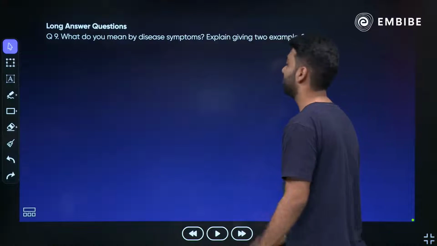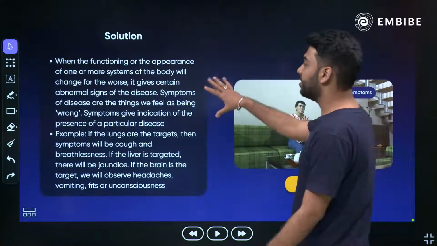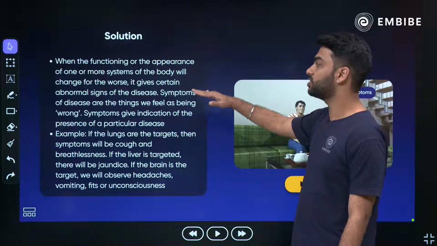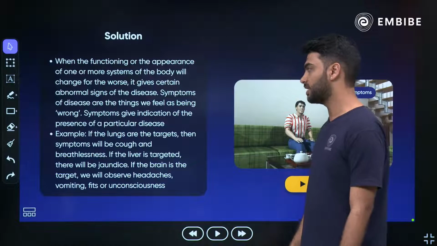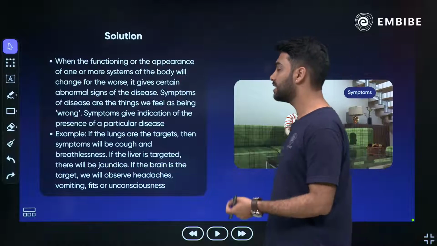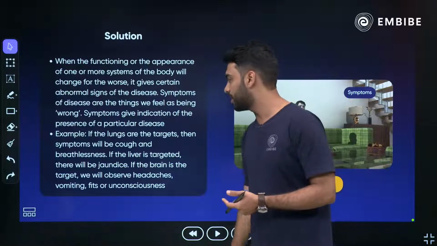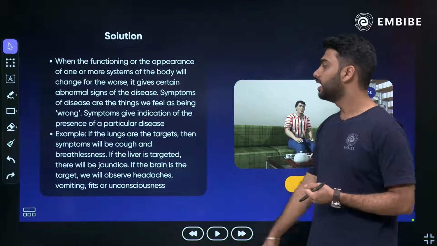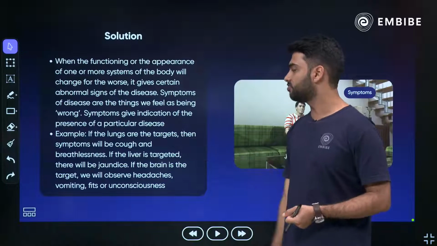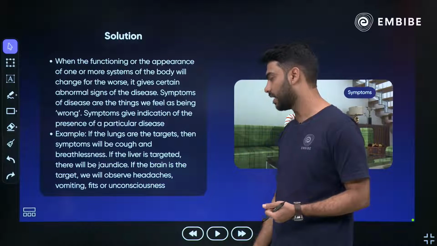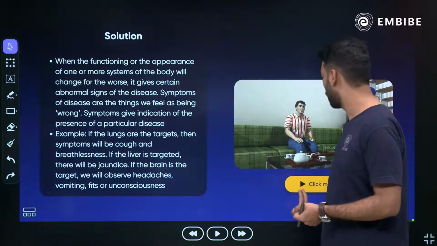Okay, let's see. When the functioning or the appearance of one or more systems of the body changes for the worse, it gives certain abnormal signs of the disease. Symptoms are the things we feel as being wrong. Symptoms give indication of the presence of a particular disease, right? If the lungs are the targets, then the symptoms will be cough and breathlessness. If the liver is the target, it will be jaundice. If the brain is the target, there will be headache, vomiting, fits or unconsciousness.